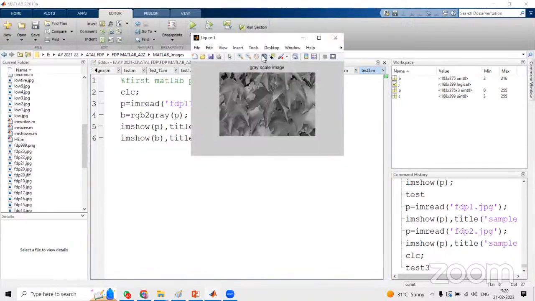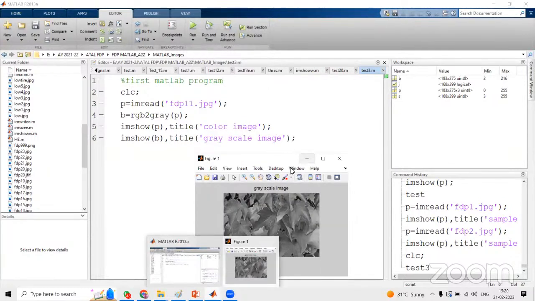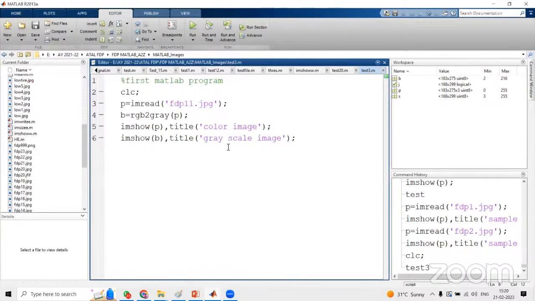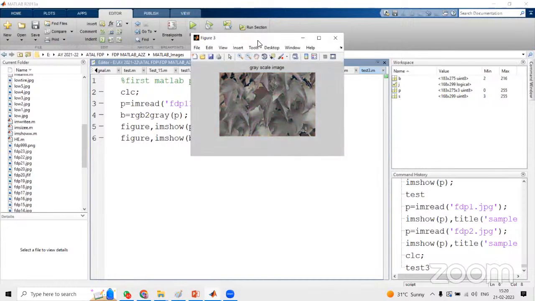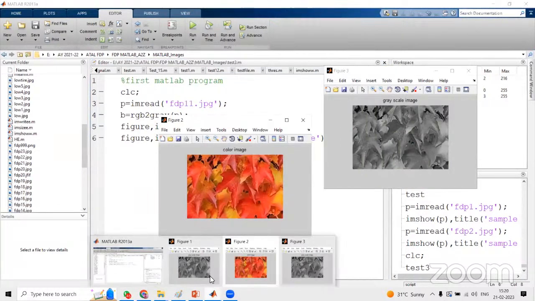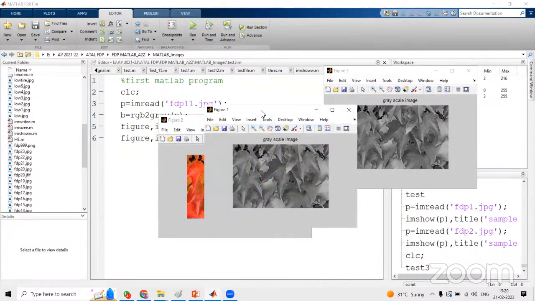Only figure 1, the grayscale image, is there, but the color image is missing here. As you can see, we are not able to see the color image. Why? Because the previous image is overlapped by the second image, that is the grayscale image. In such scenarios, we can use the keyword figure: imshow P, and figure. Now we are able to see 2 outputs, figure 1 and figure 2, along with one more previous figure. So we are able to see 3 figures.